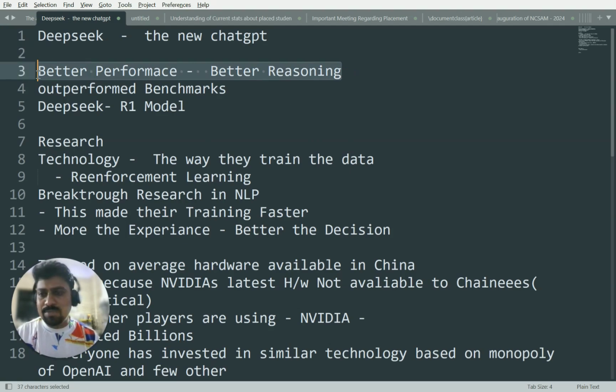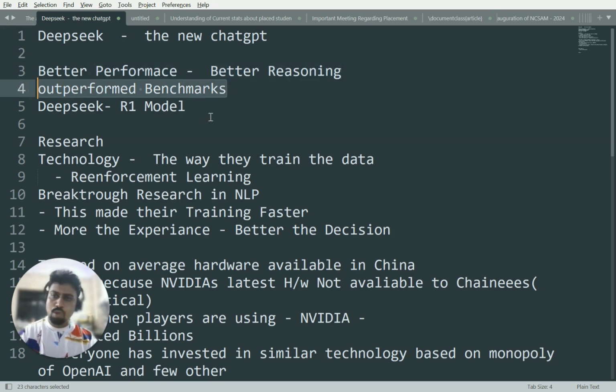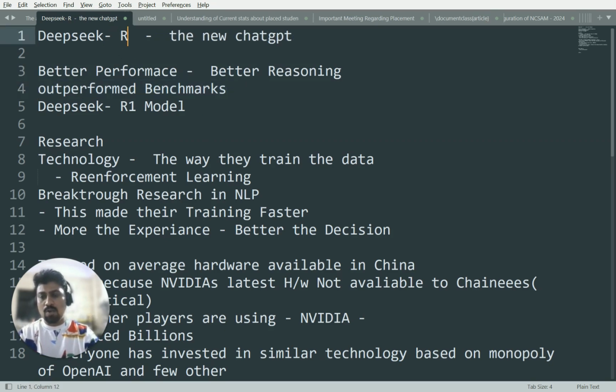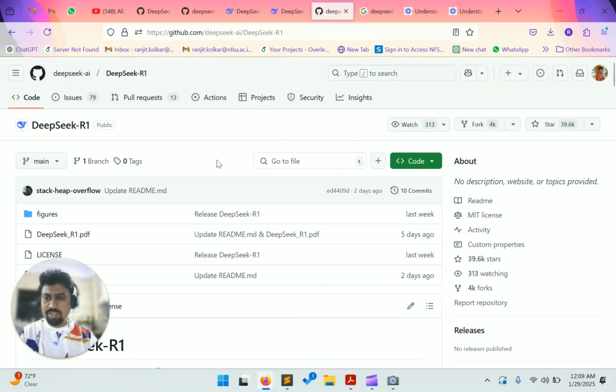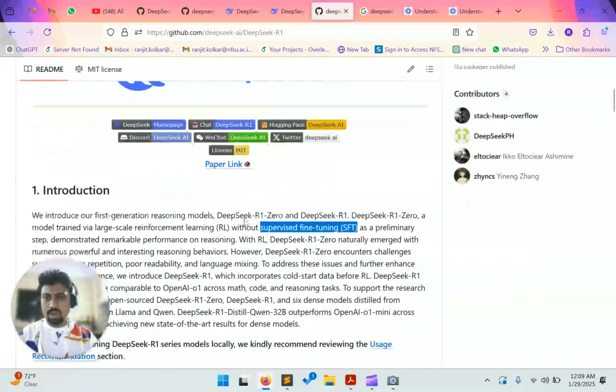DeepSeek is telling us that they have better performance and better reasoning. How? They have proven it with benchmarks. Most of the DeepSeek models, specifically the DeepSeek R1 model, have outperformed the benchmarks. Everything is there in the GitHub link. We can go and read it here.